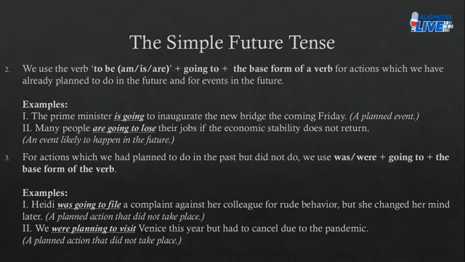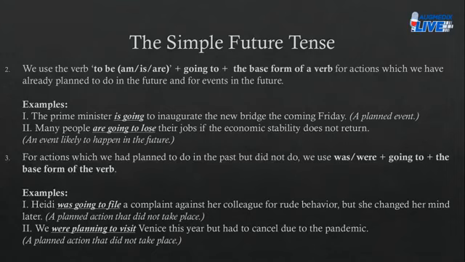Okay. Many people are going to lose their jobs if the economic stability does not return. Instead of are going to lose, you could also say many people will lose their jobs if the economic stability does not return. Both are fine, right? Both are in the simple future tense.